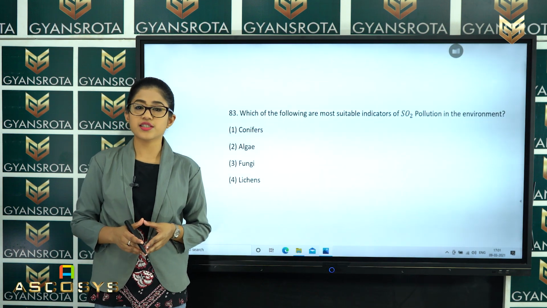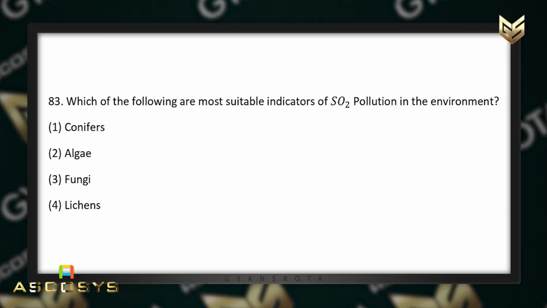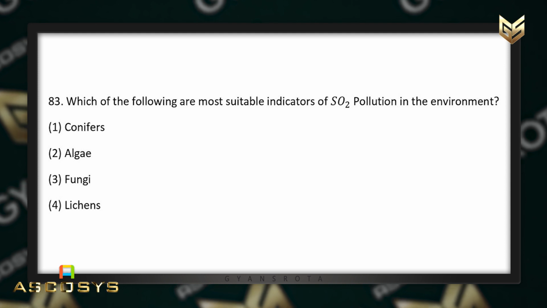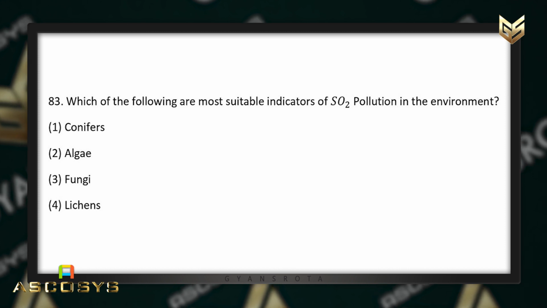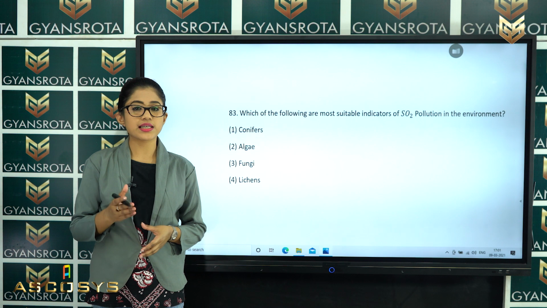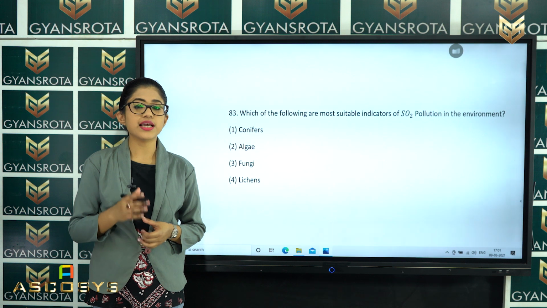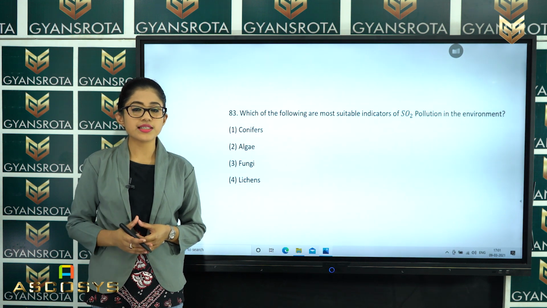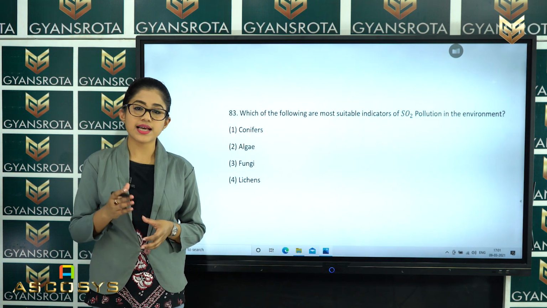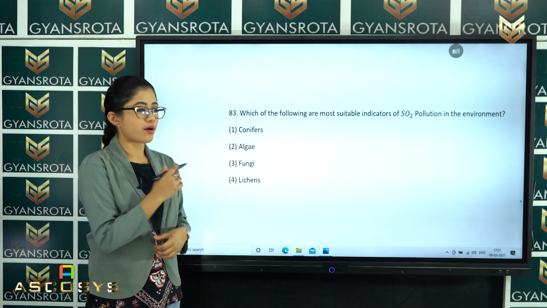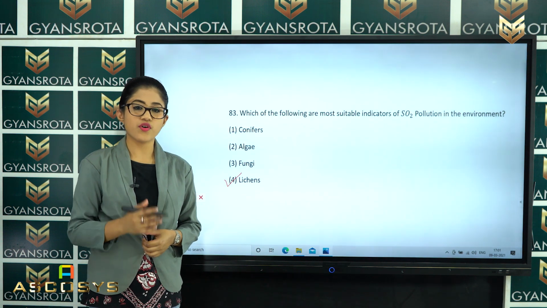Now in the next question, that is question number 83, which of the following are most suitable indicators of sulfur dioxide pollution in the environment? Conifers, algae, fungi or lichen? So in the chapter Biological Classification, while talking about lichens, I have told you that lichens are good pollution indicators. Why is it so? Because they can indicate the presence of sulfur dioxide, and in the polluted area the lichens do not develop. So among these 4 options, option number 4, that is lichens, is the correct answer for this question.